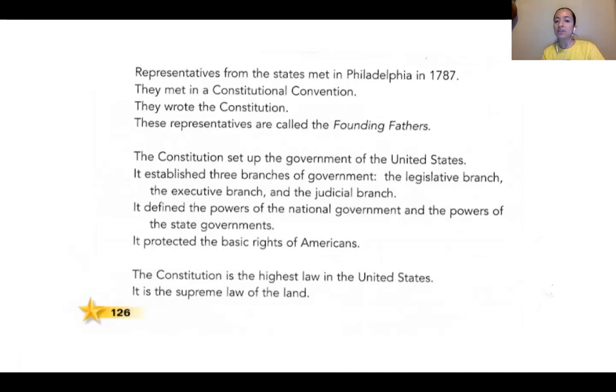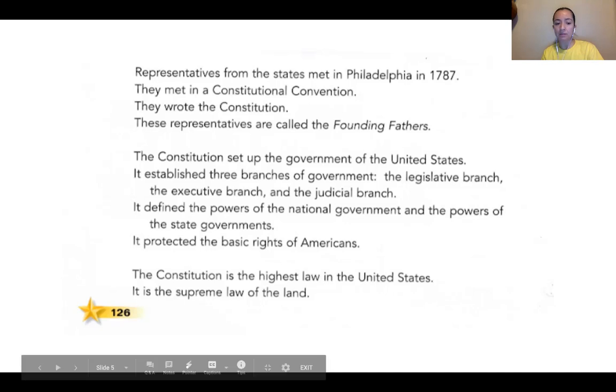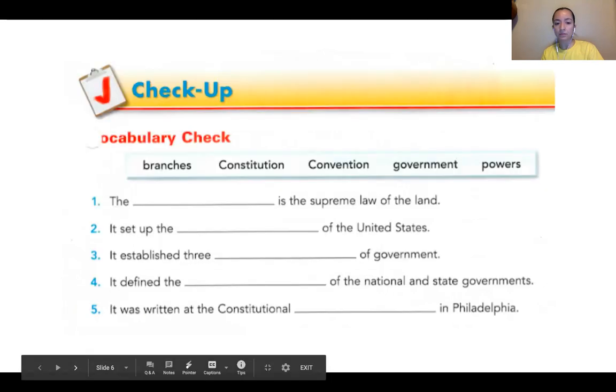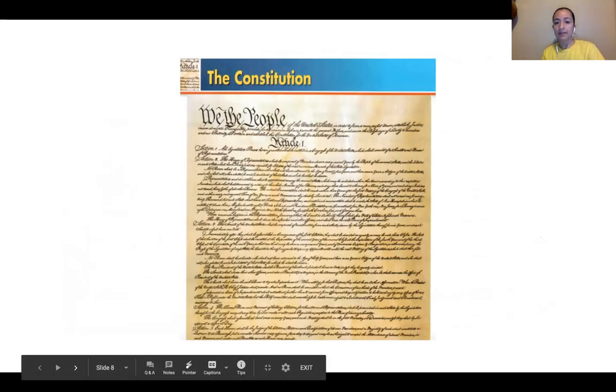The Constitution defines the power of the national government and the powers of the state government, and it protects the basic rights of Americans. This is the Constitution, a picture of the Constitution.